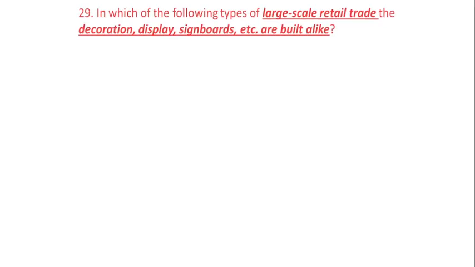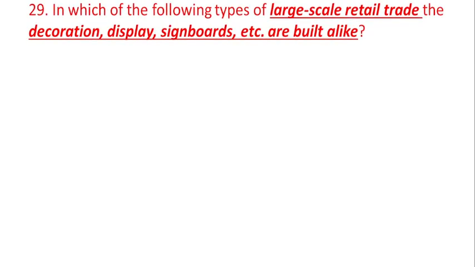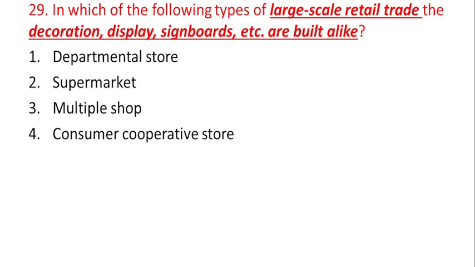Question number 29. In which of the following types of large scale retail trade are the decoration, display, signboards, etc. built alike? The options are departmental store, supermarkets, multiple shops, consumer cooperative stores. So the right answer is multiple shops.